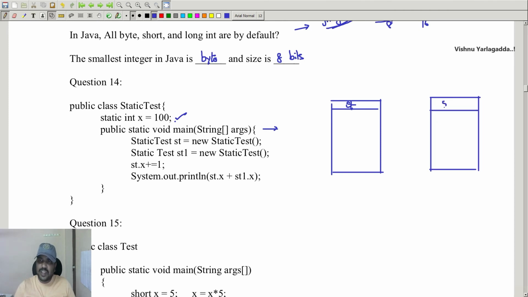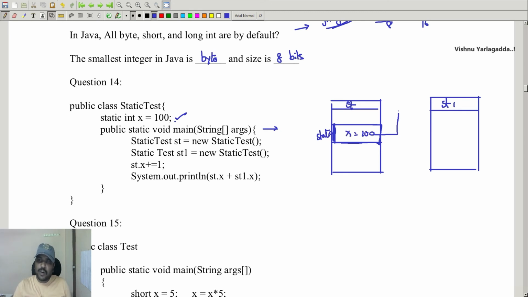So this is st1. It may have any number of data members as well as member functions. However, only one static variable is available. A static variable is going to share the common memory, that is the x variable. This class has one static variable, x equal to 100.